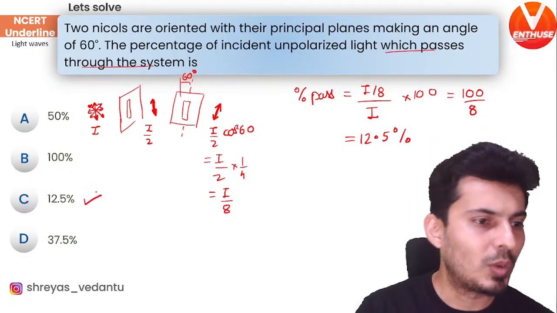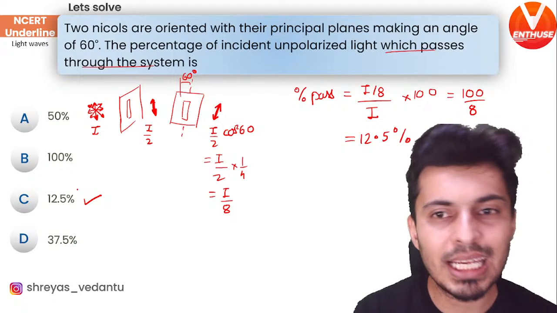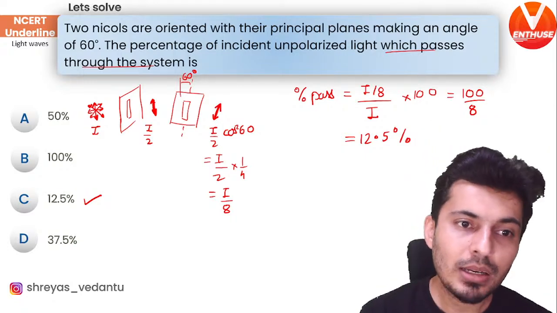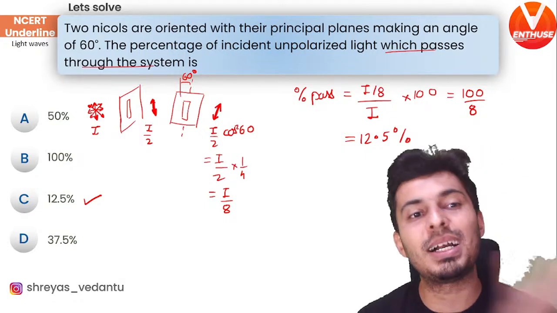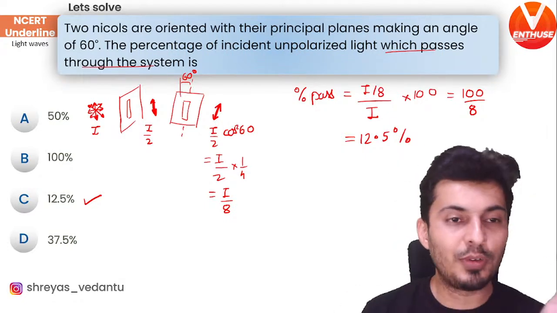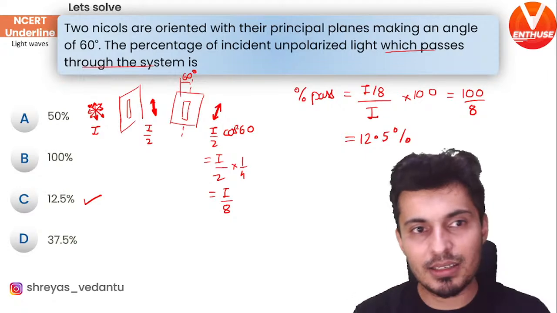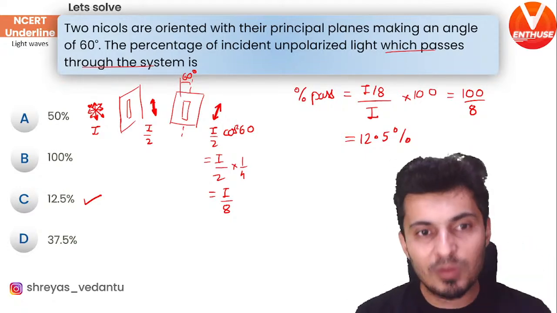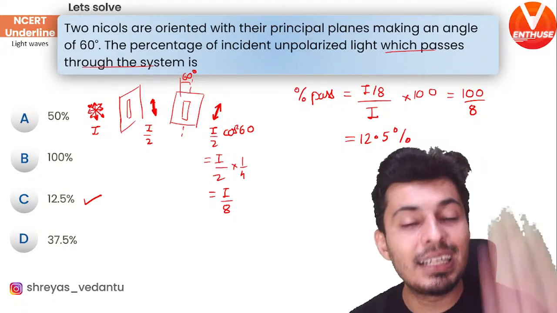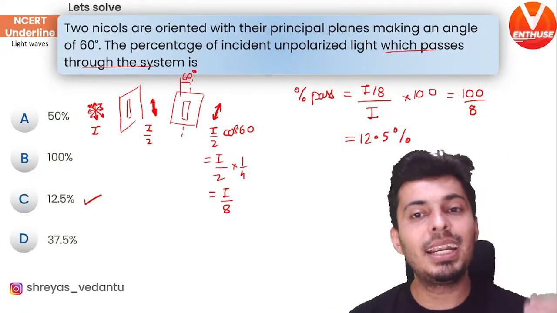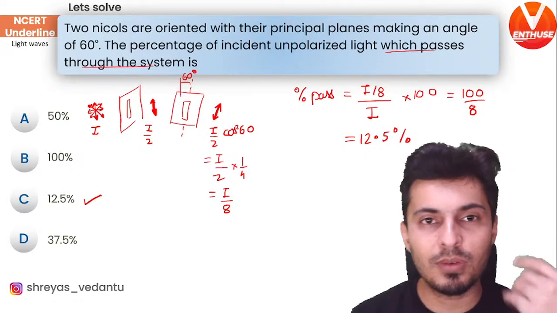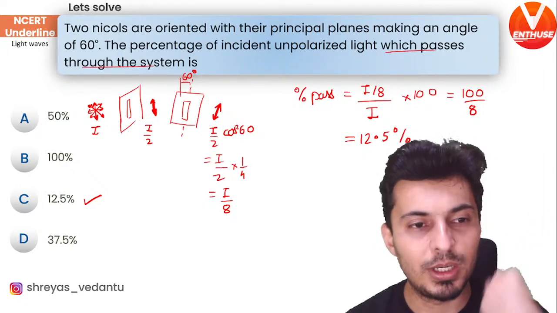That's option C. And no, it is not D, it is option C. It's not 37.5. So first half of it gets cancelled. Then out of that half, only the cos square 60 intensity gets passed through the second polarizer. So only 1/8 will pass. 1/8 of 100 is 12.5%.